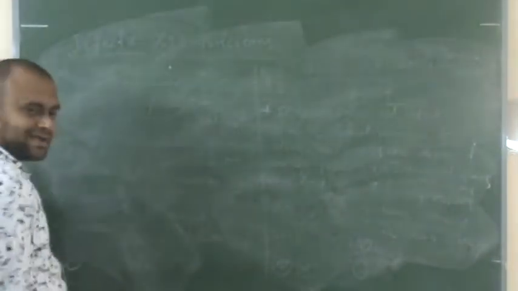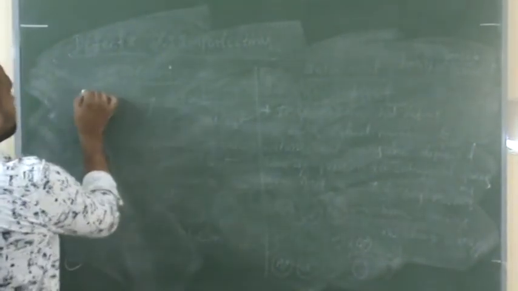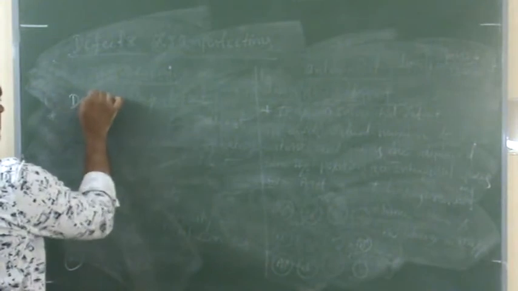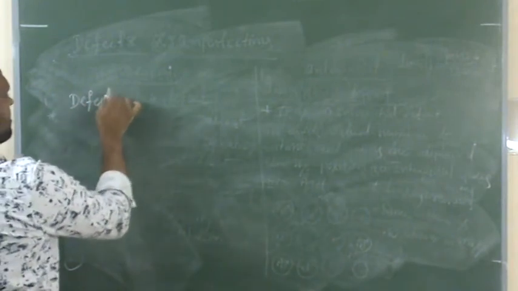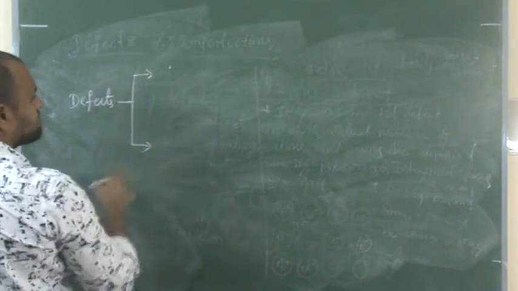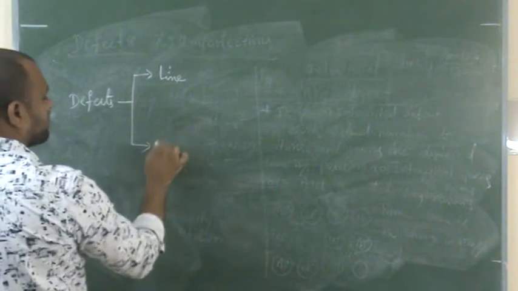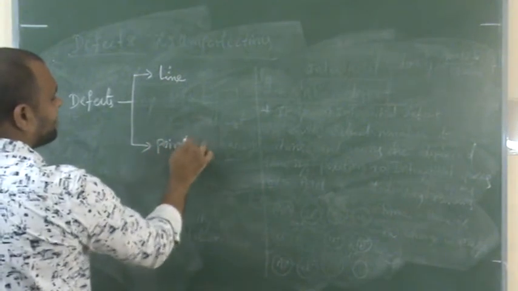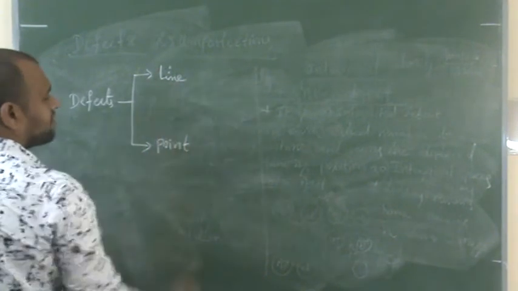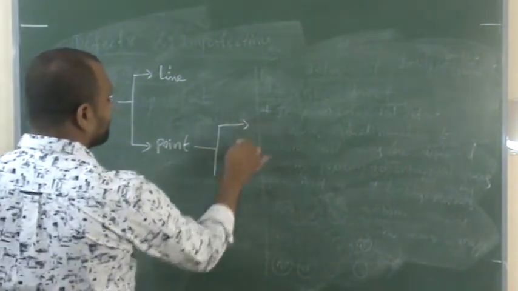So what have we discussed so far? We have discussed defects. How many types of defects? 2 types: line defects and point defects. We are not going to discuss line defects, only point defects.